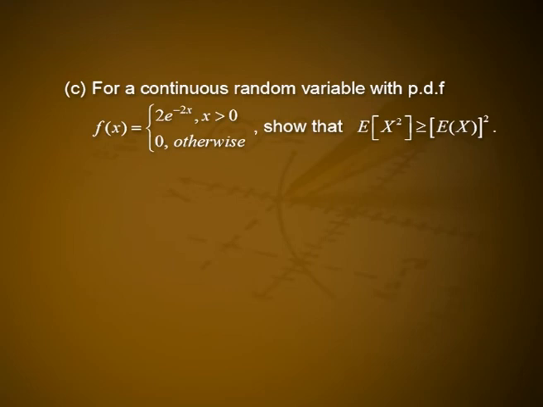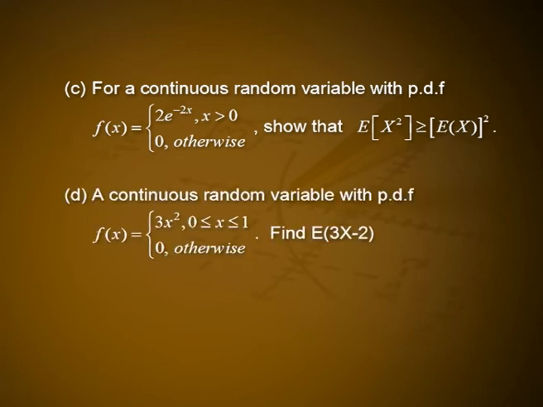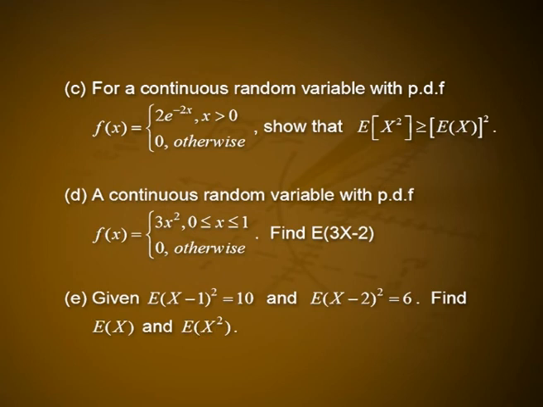3. For a continuous random variable with PDF f of x is equal to 2 into e raised to minus 2x for x greater than 0 and 0 otherwise, show that expectation of x square greater than or equal to expectation of x the whole square. 4. For a continuous random variable with PDF f of x is equal to 3x square for 0 less than or equal to x less than 1 and 0 otherwise, find expectation of 3x minus 2. 5. Given expectation of x minus 1 whole square is equal to 10 and expectation of x minus 2 whole square is equal to 6. Find expectation of x and expectation of x square.